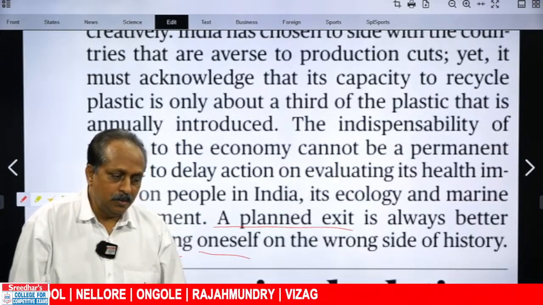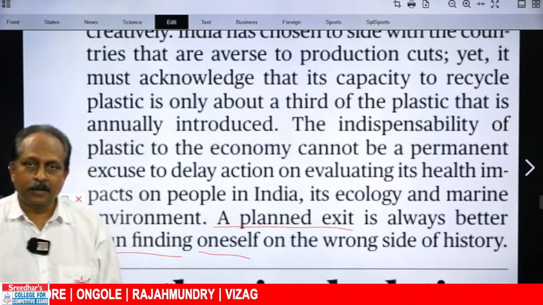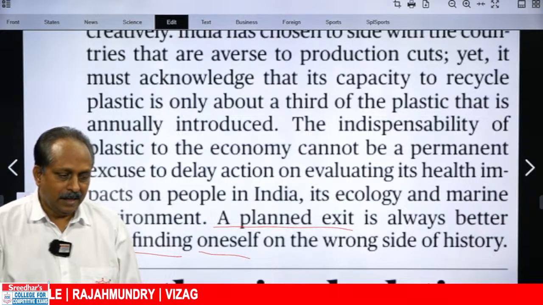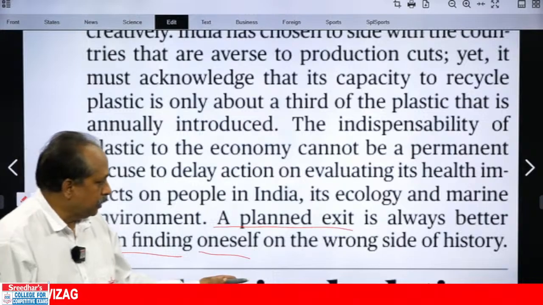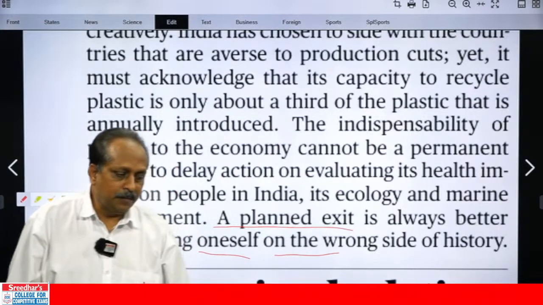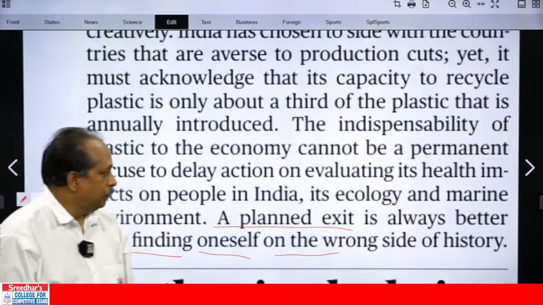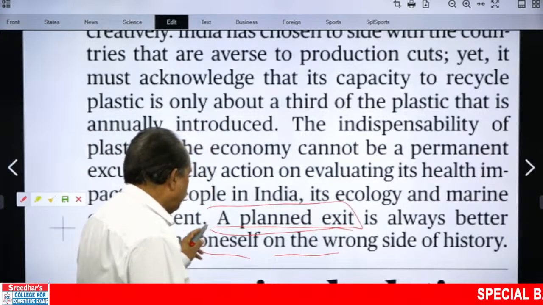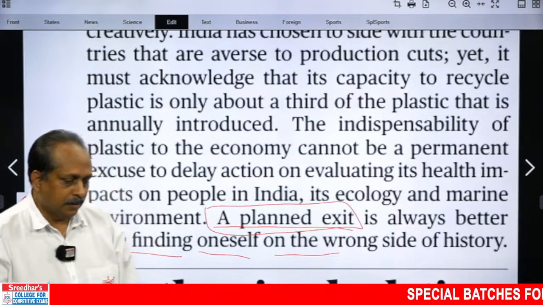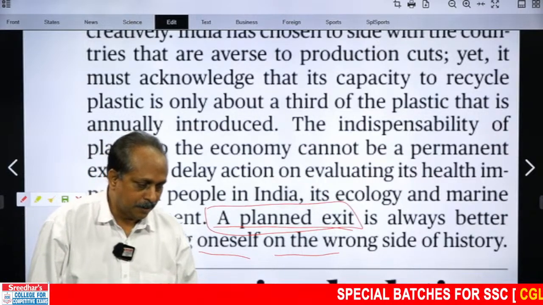If we continue production and we deal with plastic, and we give excuses, then it is like being on the wrong side of history. Instead of that, it is better to do what? Planned exit is always better. They have to plan and exit exactly from using plastic.